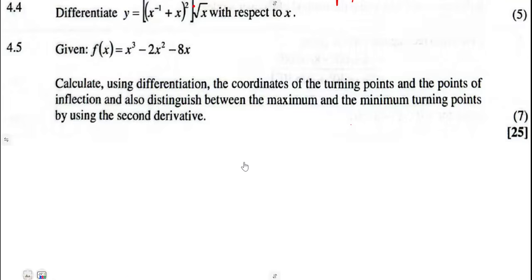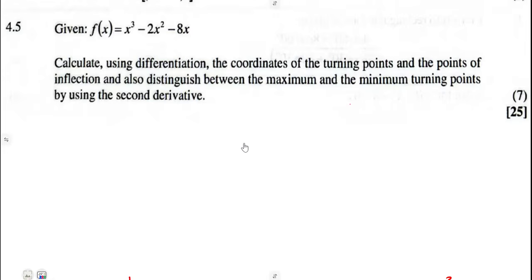As we proceed to 4.5, we are given a function of x, which we are asked to use differentiation to calculate the coordinates of the turning point and the points of inflection, and also distinguish between maximum and minimum turning points by using the second derivative. So it's like actually determining everything. This type of question, guys, is 7 marks for free in the exam, because all you need is to follow the steps as usual.